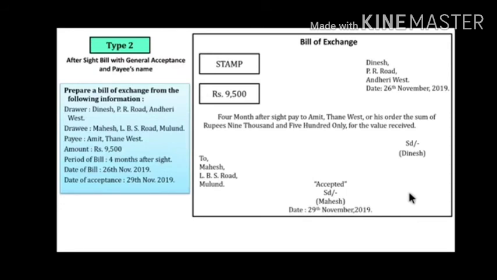So this is the second type of bill, general acceptance after sight bill. Understood everyone? Now we will see type 3, qualified acceptance. Under qualified acceptance as to time, that means time period. Suppose the drawer has given a time of 3 months, but the drawee wants to extend the time limit from 3 months to 4 months. Or we can say if a drawer gives a 60 days period but the drawee wants to take 90 days, so he can specify his condition in the acceptance.